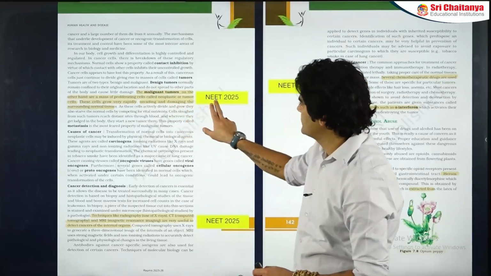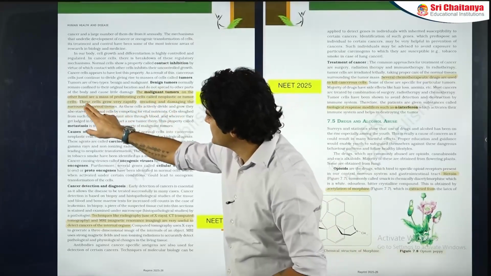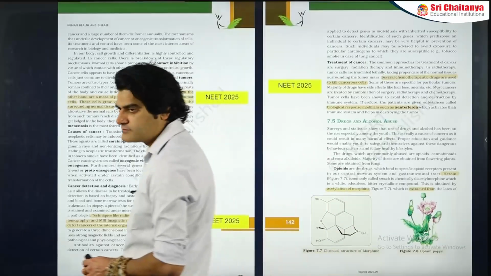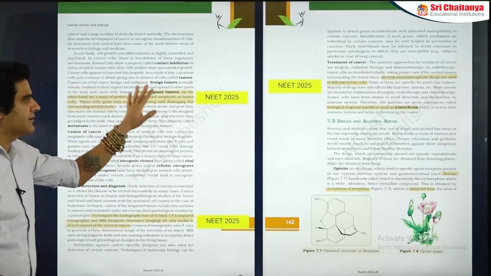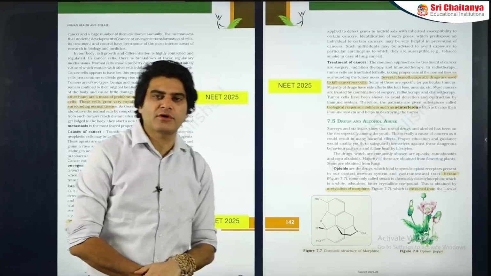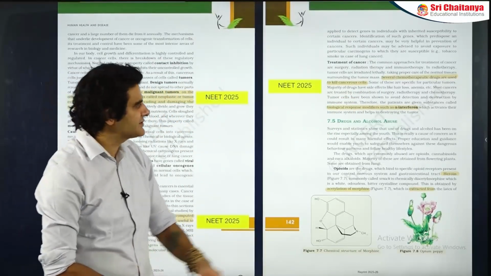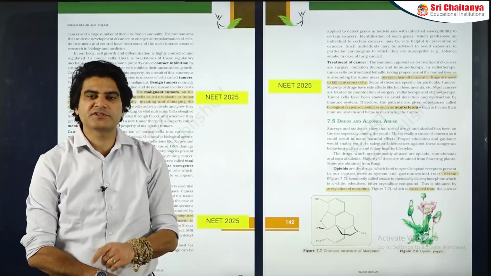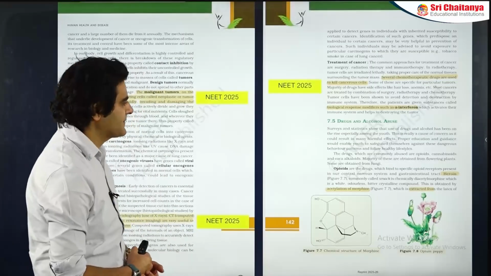If we read this line here, this was the exact line which was there in NEET 2025 exam. The neoplastic or tumor cells grow rapidly, invade and damage the surrounding tissues. There were two questions in NEET 2025 from cancer. One was from neoplastic cells, other was from the strategies to cure or control cancer: chemotherapeutic drugs, that is chemotherapy to kill the cancer cells, and the biological response modifiers, alpha interferons, which is a part of immunotherapy, boosting up the immune system of the patient against cancer cells.